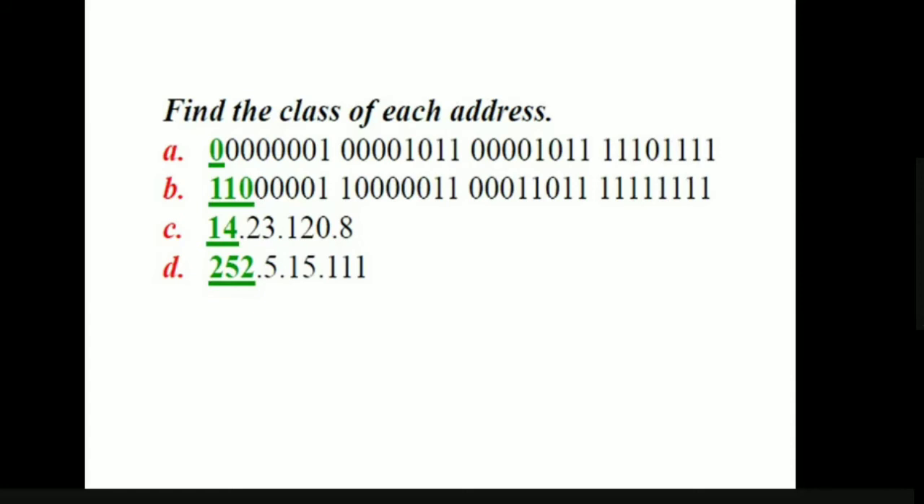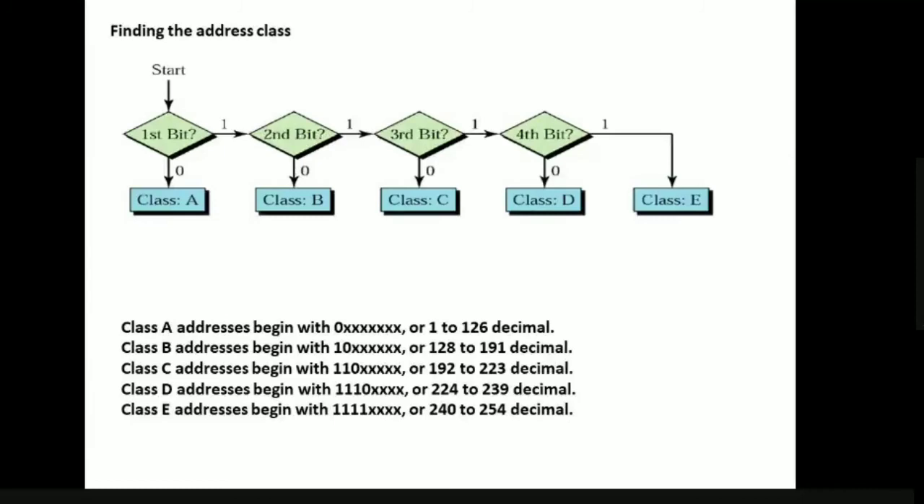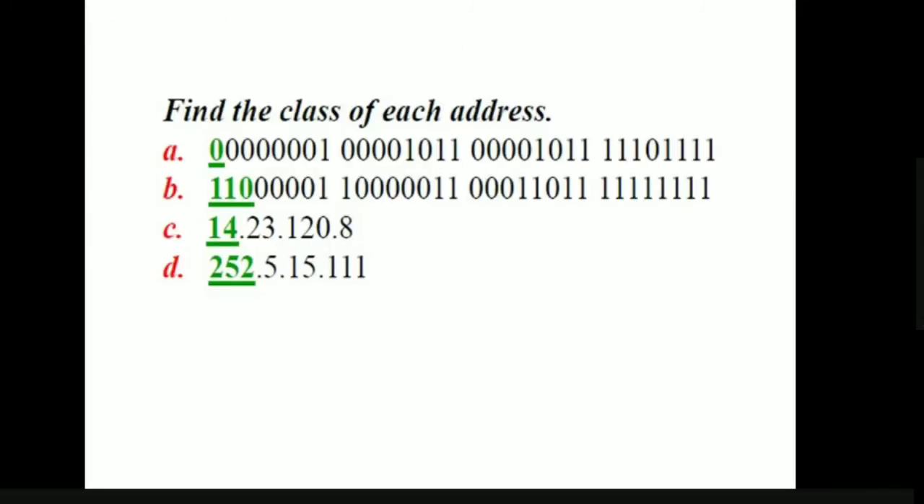Last IP address is class E, isn't it? Why? Because the first byte is in between 240 to 255. So what is our value here? 252. So it is in between 240 to 255. So this belongs to class E. Okay.